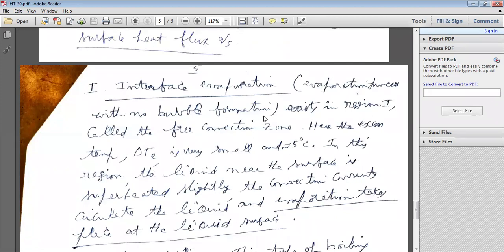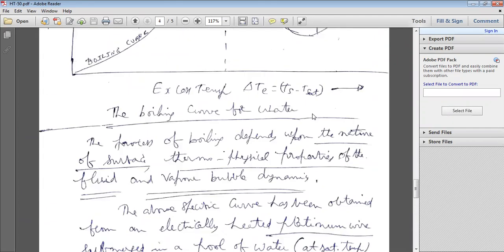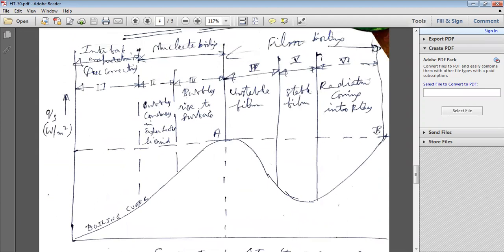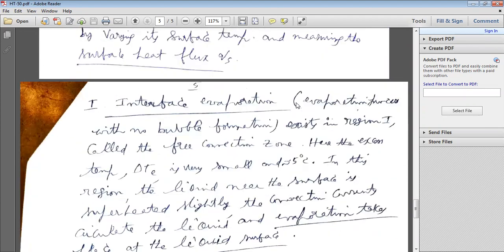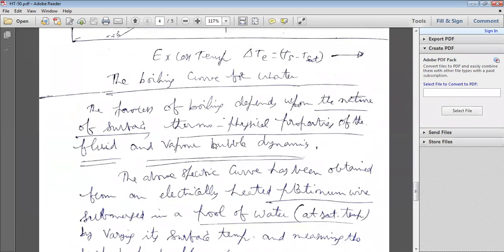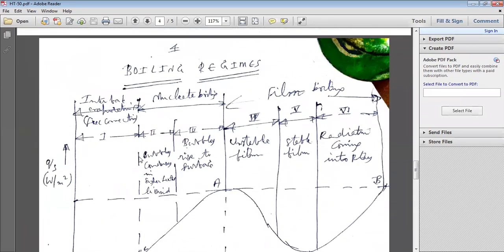Initially, there may be no bubble formation. That exists in region 1, and that zone is known as the free convection zone.